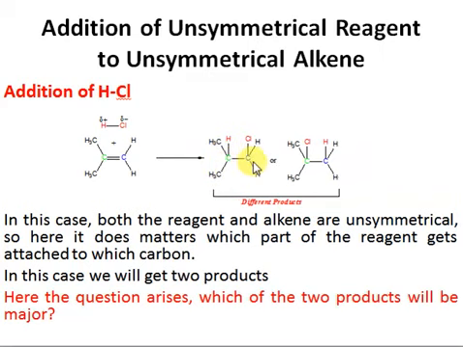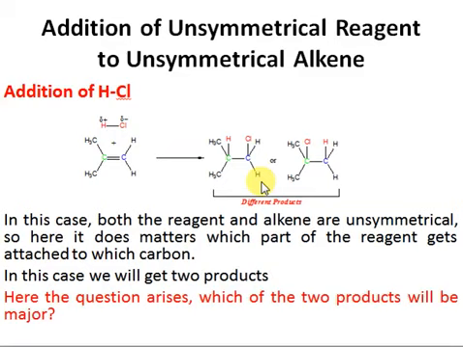Now let's consider whether these two products are the same or different. First consider this product. Here you can see that the chlorine is attached to a carbon, which is further attached to two hydrogens, while in this product, the chlorine is attached to a carbon which is attached to two further methyl groups. So both of these groups are different, and since both are different, these products are different.